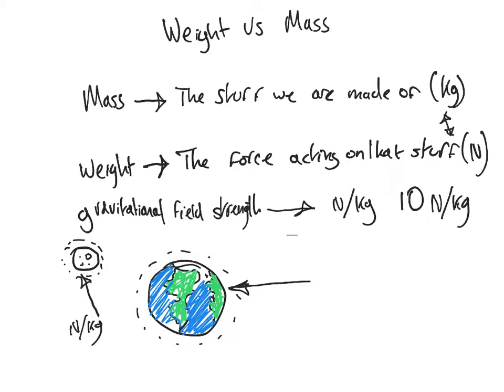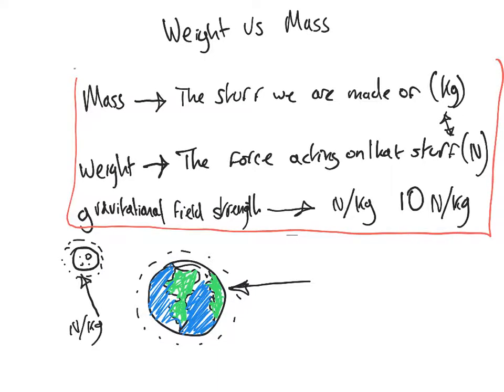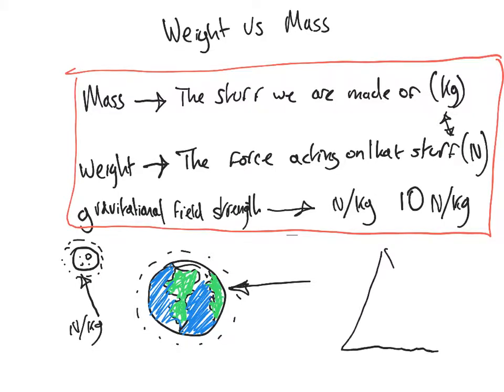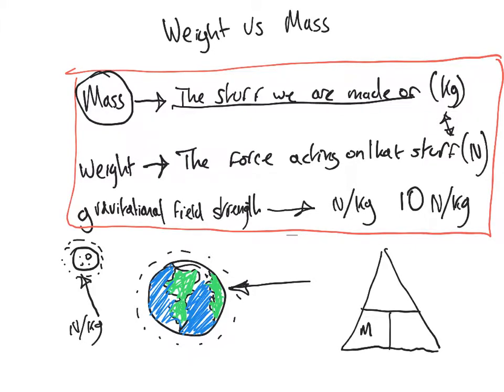Now, we've got a relationship between all these three things, and we had a go at plugging in some numbers into that, and the relationship can be put into our beautiful triangle. Now, mass, we're not going to write the full word. We're just going to change it to a little m. So the little m is the mass, and that's the stuff that we are made of.